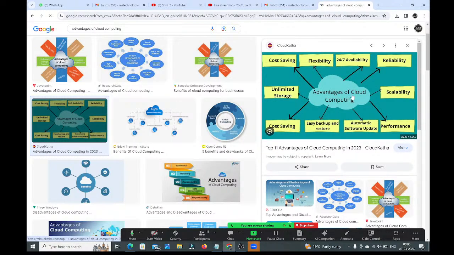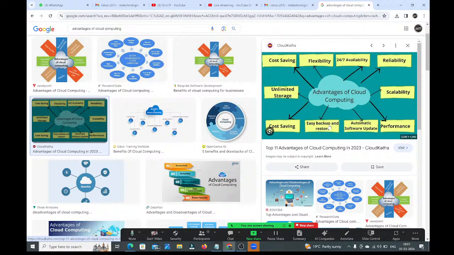Advantages of cloud computing: cost saving, flexibility, 24/7 availability, reliability, scalability, performance. See, guys, unlimited storage you will get, easy backup. Everything you will get if you go with cloud computing. All these are the advantages of cloud computing.